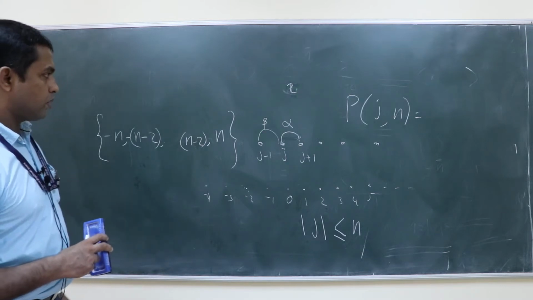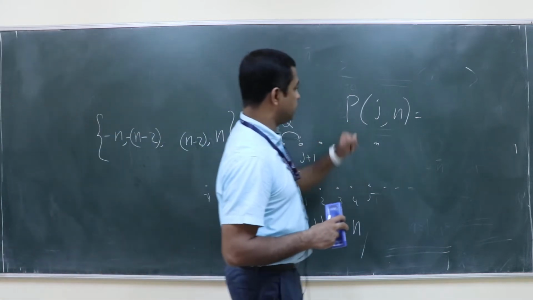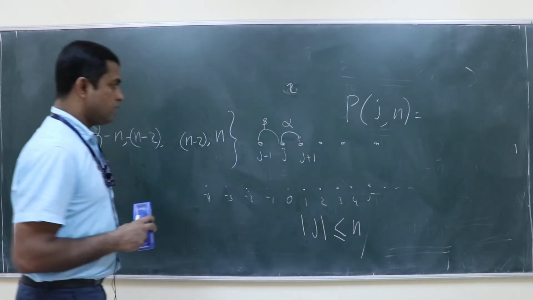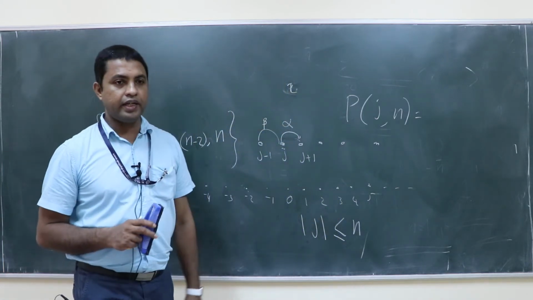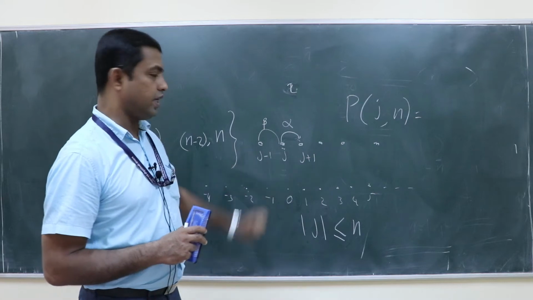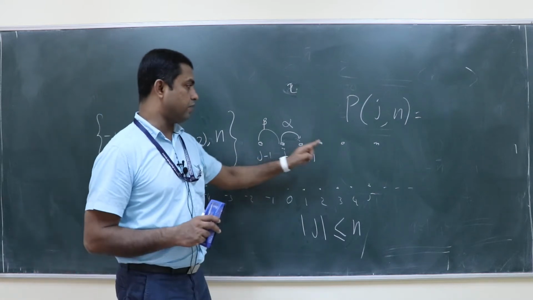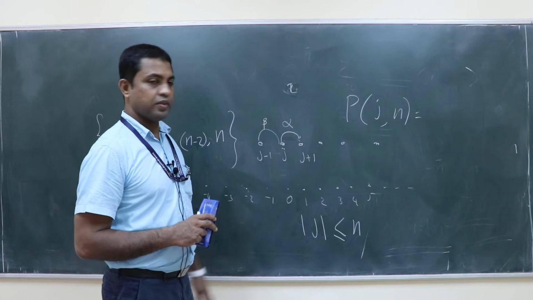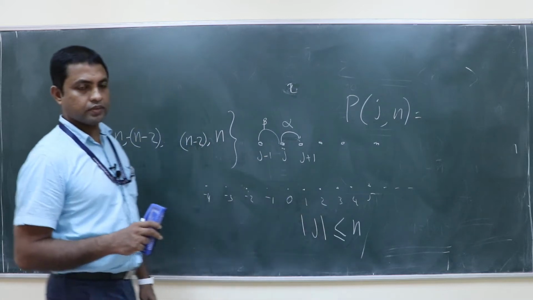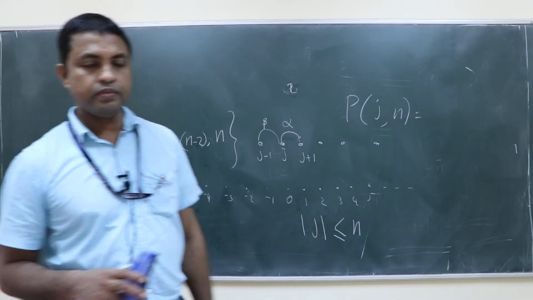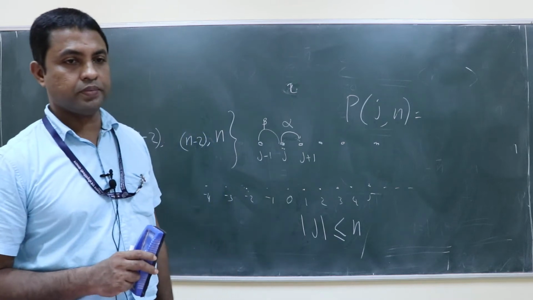So now the question is how to calculate Pjn. Does anybody have any idea how to calculate this Pjn for a particular site j? What is the probability to reach that particular site after n trials?